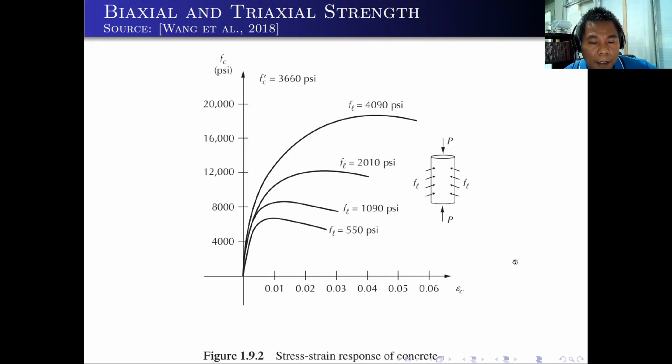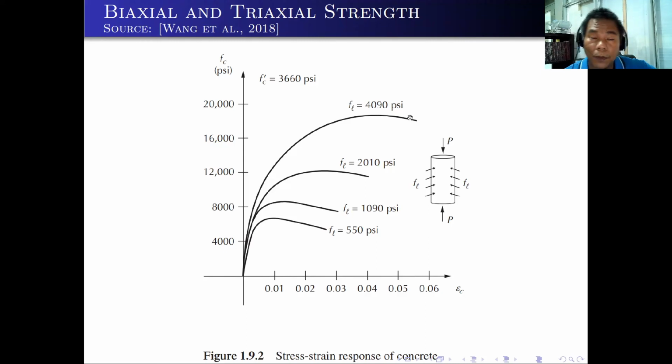Here is the stress-strain response of the concrete accordingly. So you have this diagram, and normally as you apply the forces, depending on the value of FL, for FL of 550 psi, this is the stress and strain curve. For higher FL, you can see there will also be a higher stress and strain curve.